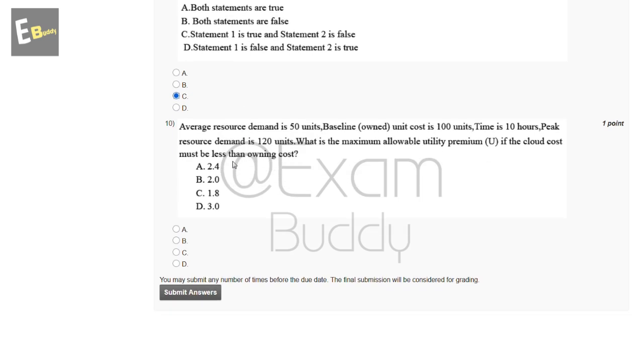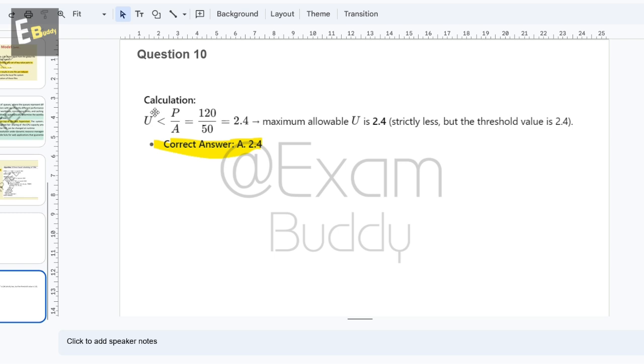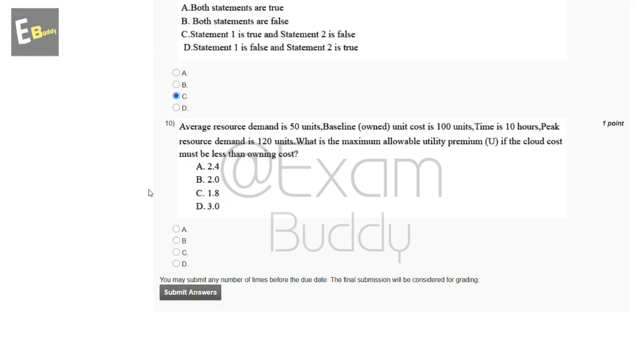Now the 10th question is, average resource demand is 50 units. Baseline unit cost is 100 units. Time is 10 hours. Peak resource demand is 120 units. What is the maximum allowable utility premium if the cloud cost must be less than owning cost? So these are the options: 2.4, 2.0, 1.8, 3.0. So let's check the answer of our 10th question. This is our equations and solution, and the correct answer is 2.4. So the answer of our 10th question is A, 2.4.